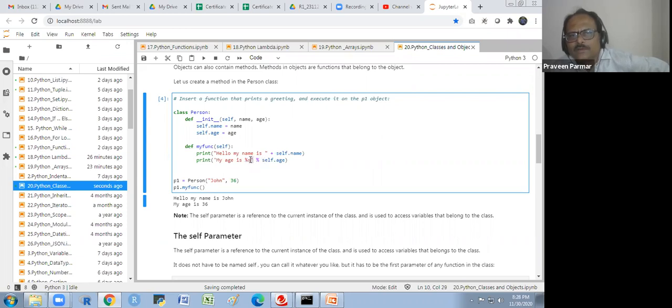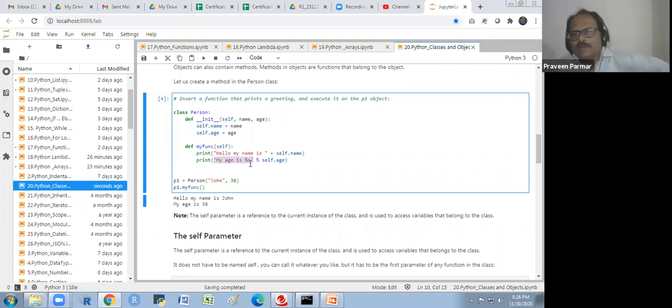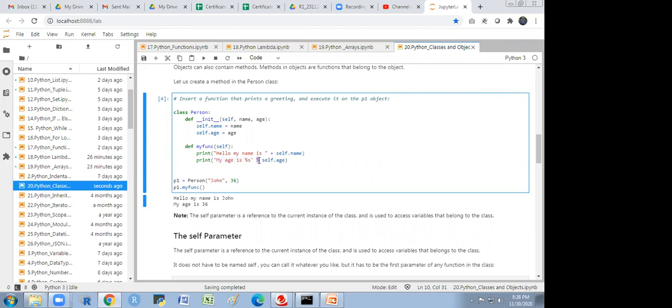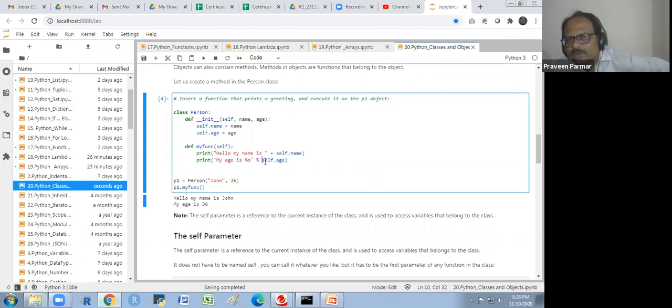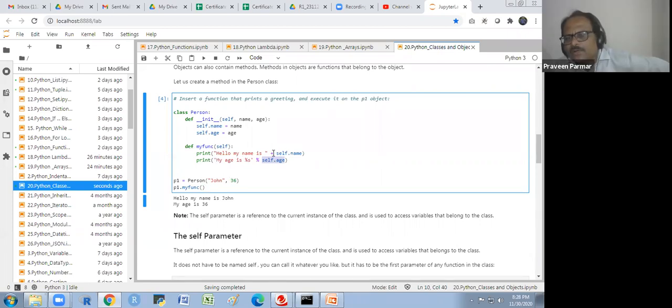Up to here, these quotes you see, our string finished. Percent s is for strings. Then percent I am using for this self dot age, which is a numeric value. For this numeric value I am using this. For name, I don't require all this. I am just using hello, my name is, and then plus self dot name because it is a string.